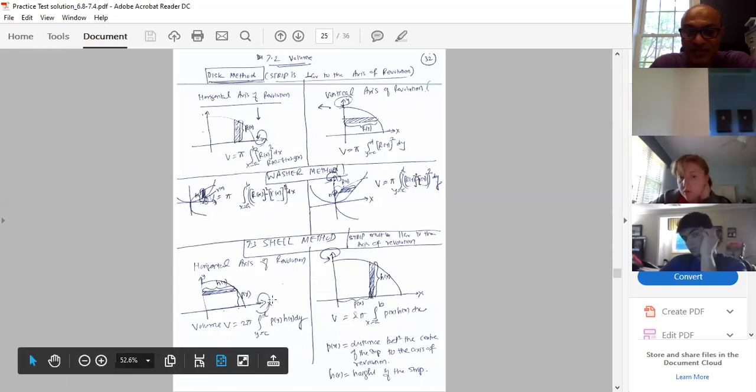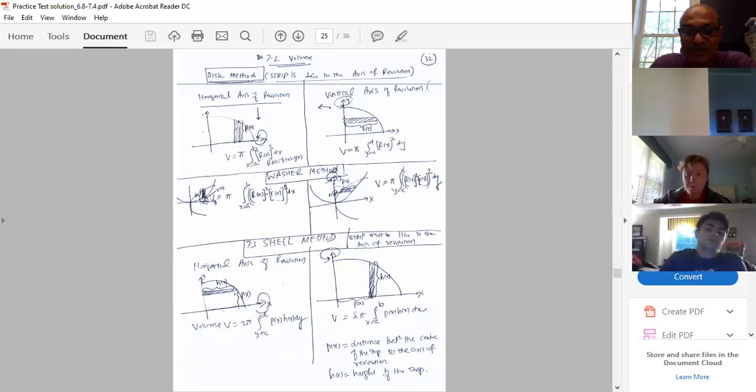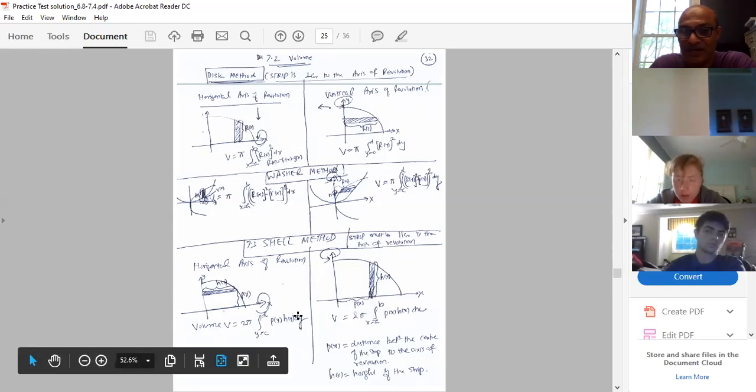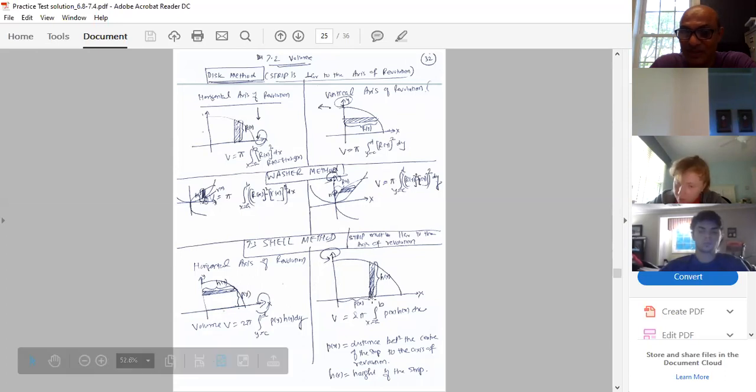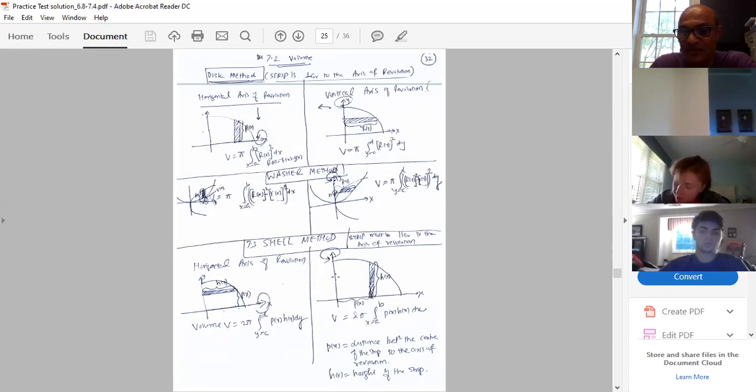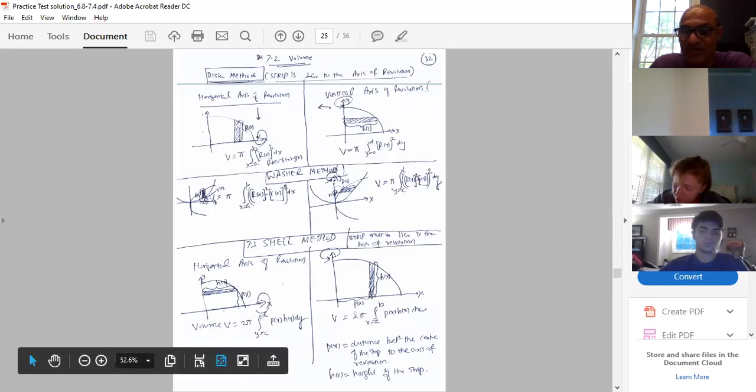Because my axis of revolution is the x-axis, I have to have the strip parallel to the x-axis. You can see over here the horizontal strip. Horizontal strip means again the same thing, you are integrating with respect to y. Suppose my axis of revolution is the y-axis. That means you have to have a vertical strip, so that the strip is parallel to the axis of revolution, and that's why you are integrating with respect to x.